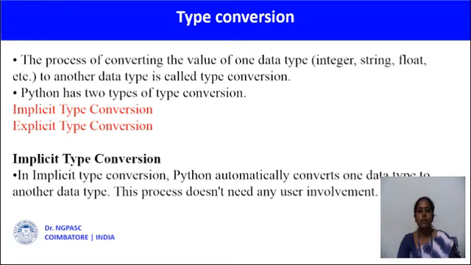Next is type conversion. It is the process of converting the value of one data type, such as integer, string, float, etc., to another data type. There are two types of type conversion: implicit type conversion and explicit type conversion. First, let's see implicit type conversion. In implicit type conversion, Python automatically converts one data type to another data type. This happens automatically, and the process does not need any user involvement.